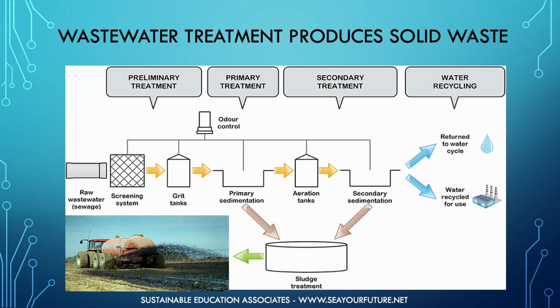You may recall that during primary treatment, materials were physically removed by bar screens and primary settling tanks. Secondary treatment waste from digesters, aeration tanks, and trickling filters were also produced. These substances are now considered solid wastes. Disposal of solid waste will be covered in a later unit, but for now, you may find it interesting that, with minimal treatment, a large portion of these solid waste can be used as soil conditioner or fertilizer.